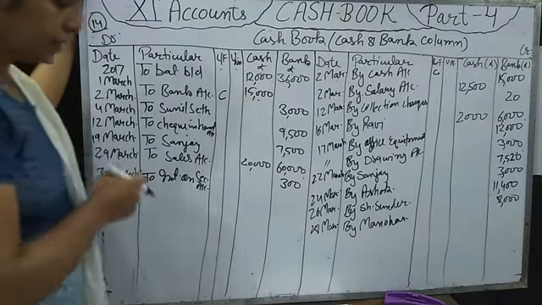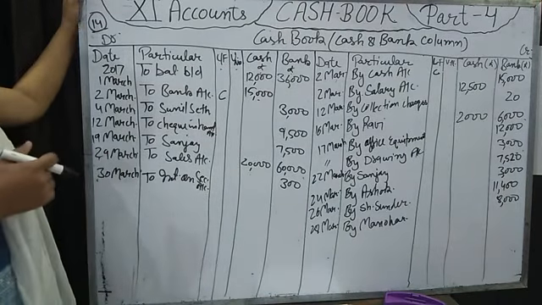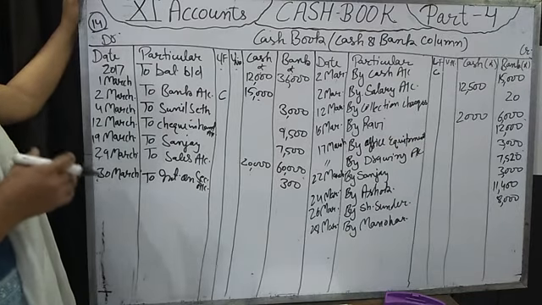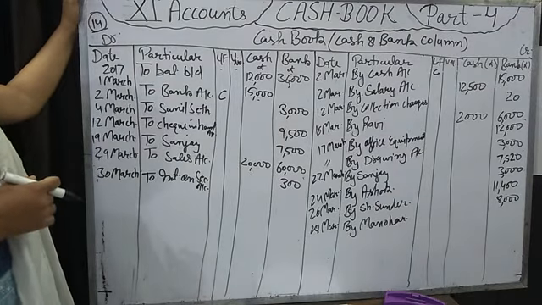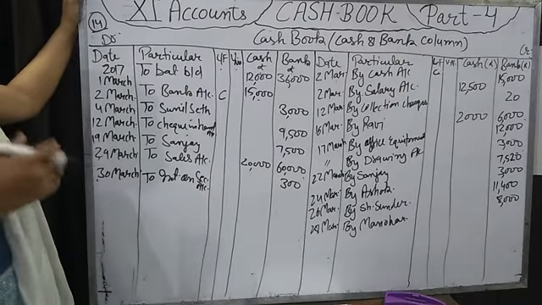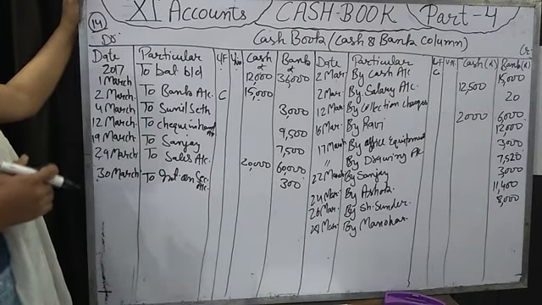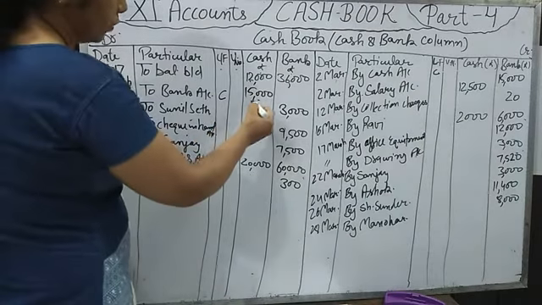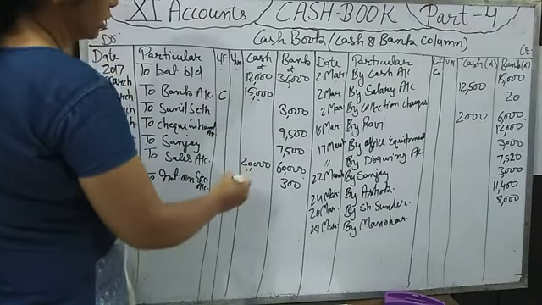Deposit into bank cash. We are depositing cash into the bank, retaining 10,000, that is, after keeping 10,000. So first of all, in rough you will find out how much cash is there in business on 31st March. Total cash we have received is 27 and 20, 47,000.